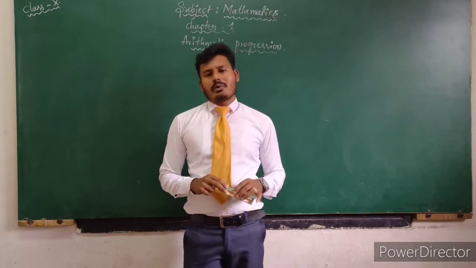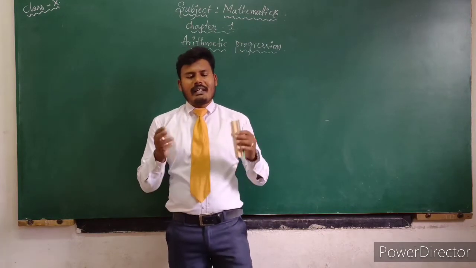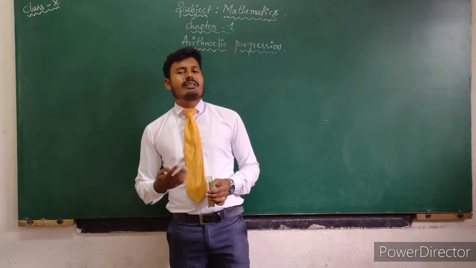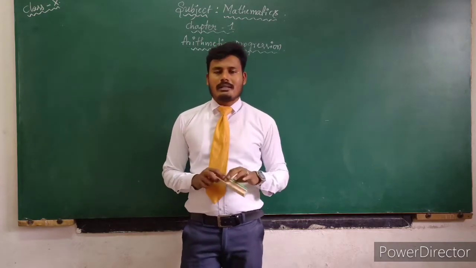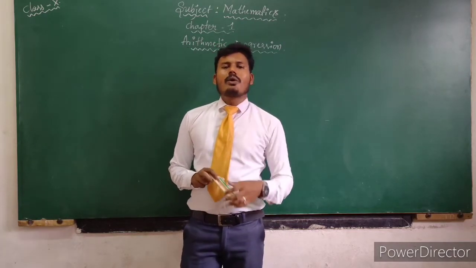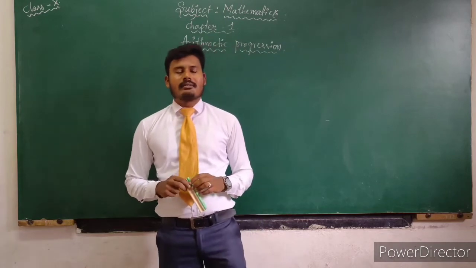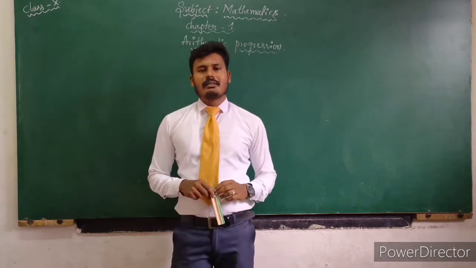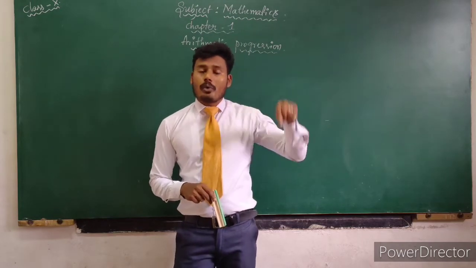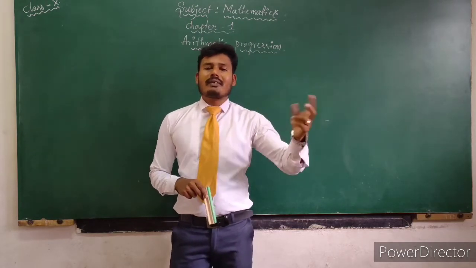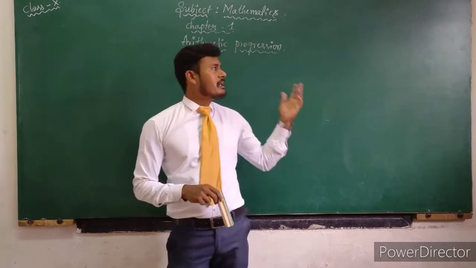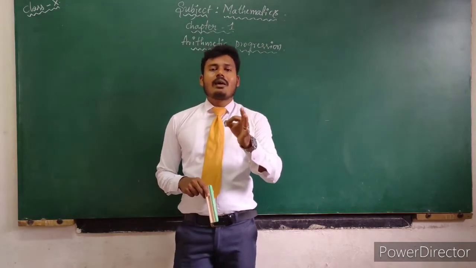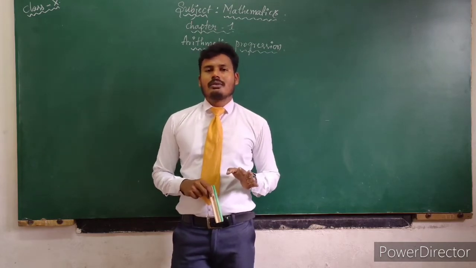So what is arithmetic progression? It is very easy to understand or identify the definition of arithmetic progression, because you already know about sequence and progression. Arithmetic progression is also a sequence, because it is a type of progression. Progression and sequence both are the same. So arithmetic progression is nothing but a sequence, but it has one particular rule.